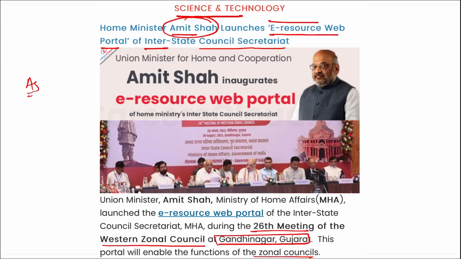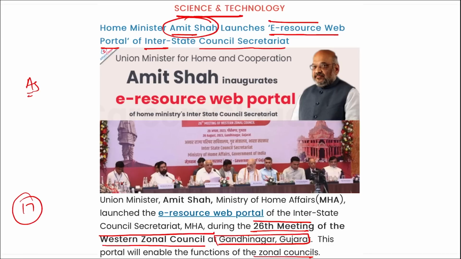Correct. This portal is a repository of important documents like the minutes and agenda of the meetings of the Interstate Council and its standing committee since its constitution on 28th of May 1990. This will be used by central ministries, departments, and the state governments and union territories for policy intervention. Correct? Then remember, during this 26th meeting of the Western Zonal Council, a total of 17 issues were discussed, out of which 9 were resolved, and the issues of national interest were retained for monitoring after in-depth discussion.